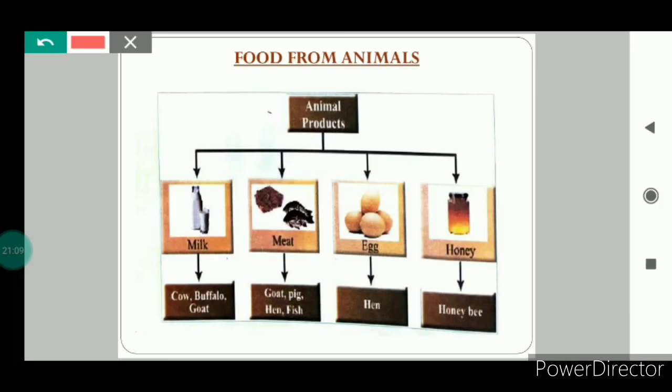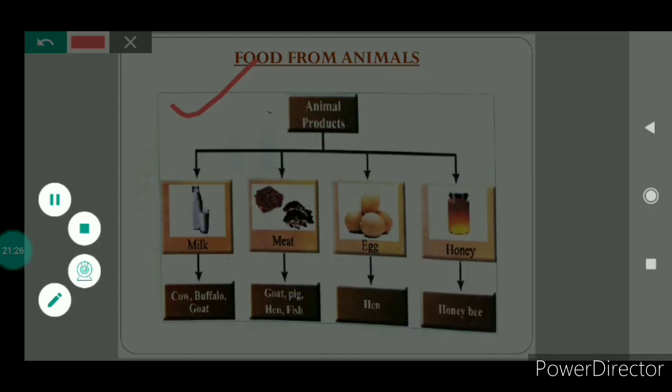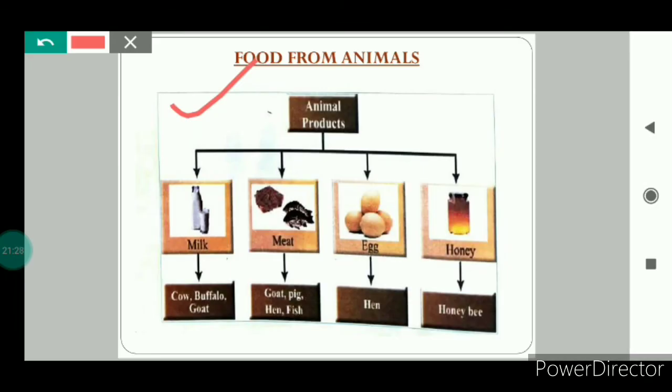Next is food from animals. In this topic, we'll study the food products, the food items that we get from animals. For example, milk, meat, eggs, honey. These are all products which we get from animals and they are used as food items. Milk we get from the cow, buffalo, goat, etc. Meat from the goat, pig, etc. Eggs we get from hen, and honey we get from honeybees. So from animals also we get various food items.